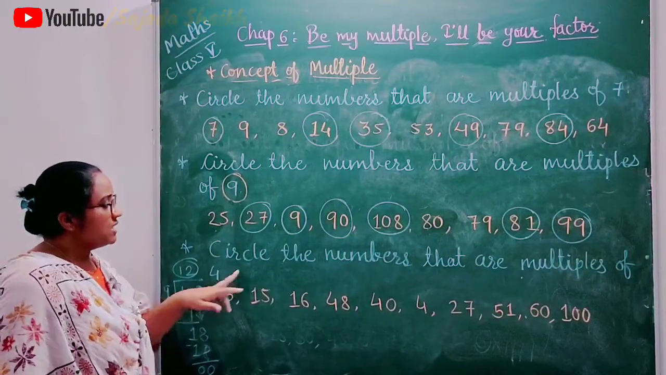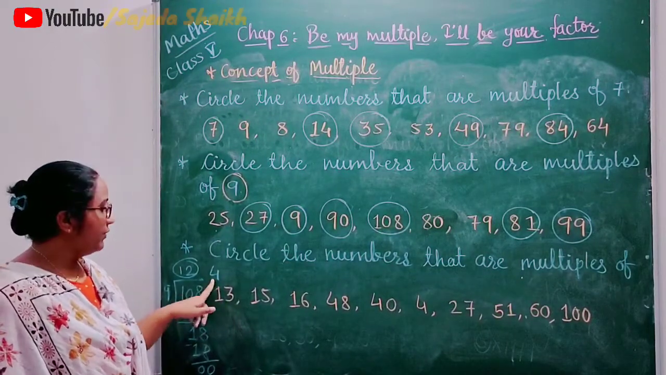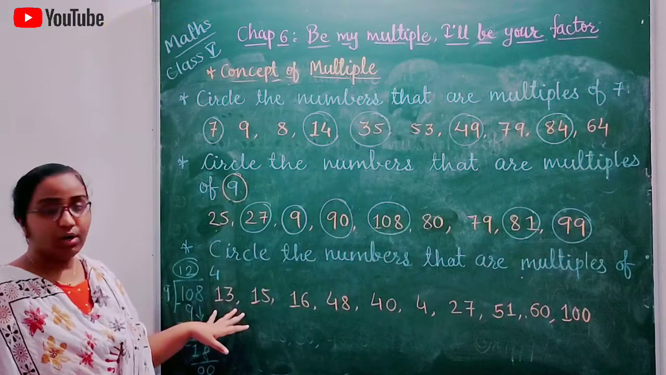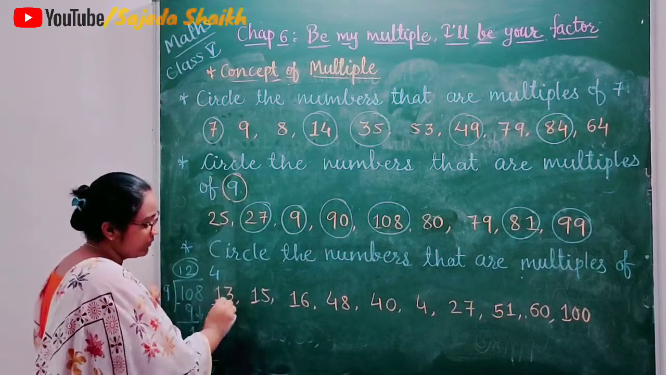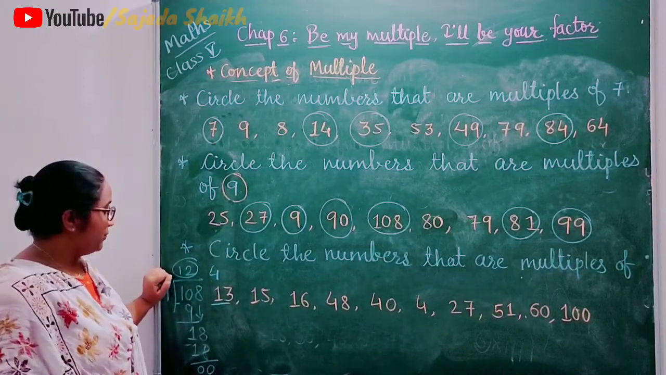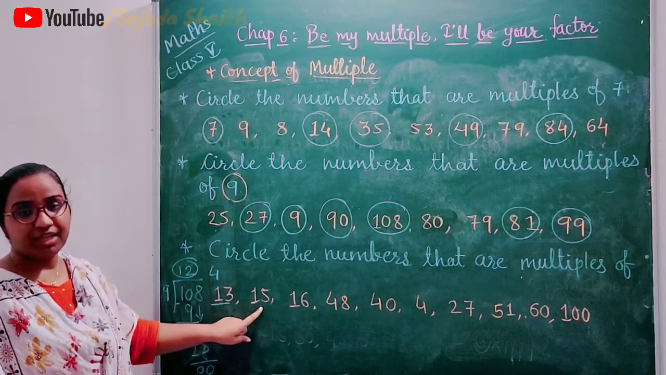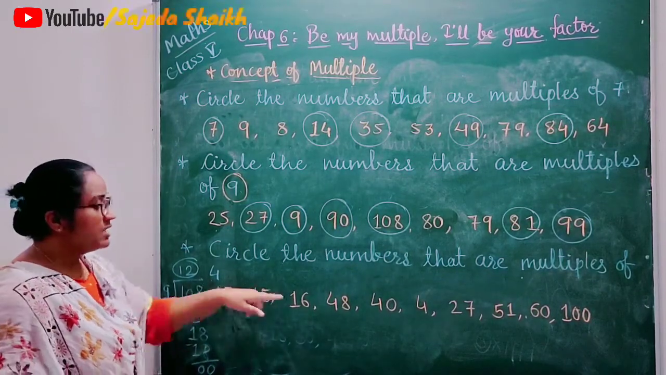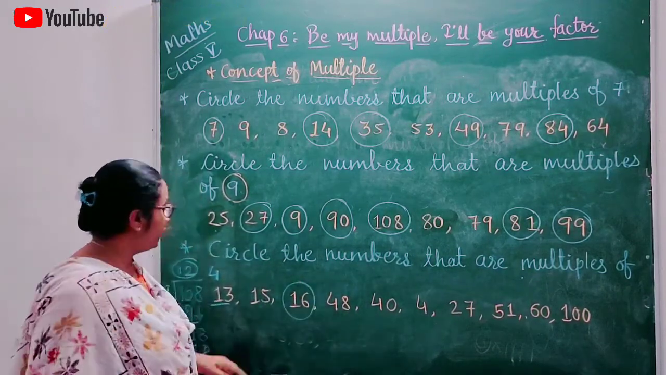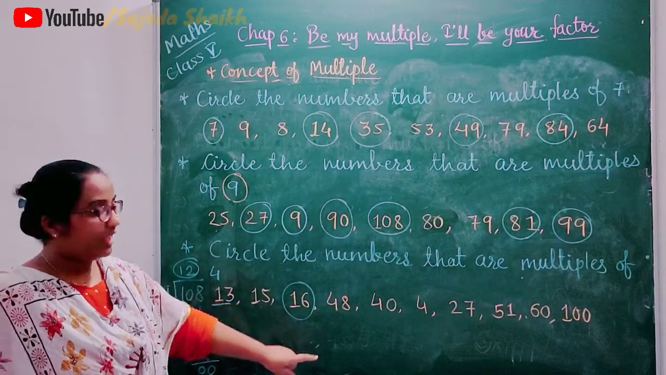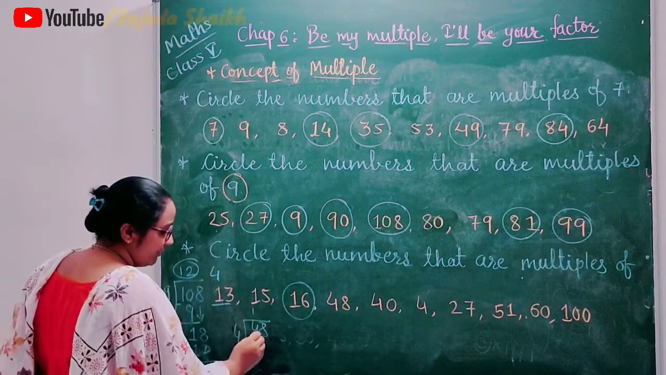Last example is circle the numbers that are multiples of 4. Here you have to write down the numbers that are multiples of 4. The very easy table of 4. 13. 13 is not there in 4's table, so it will not be a multiple of 4. Then 15, it is also not there in 4's table. 16, 4 fours are 16. So this will be a multiple of 4. 48. Now, if you want to check, once again do the division. 4 ones are 4.